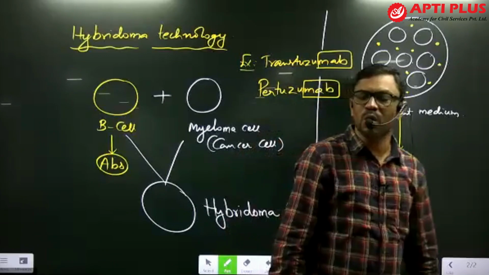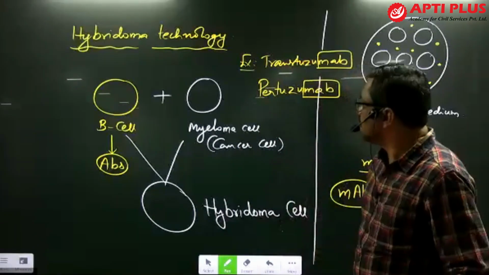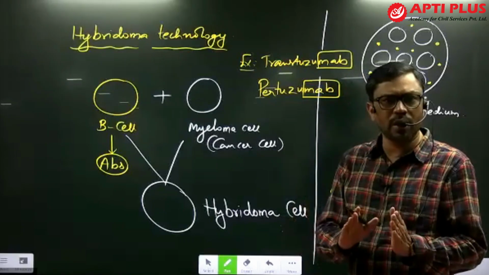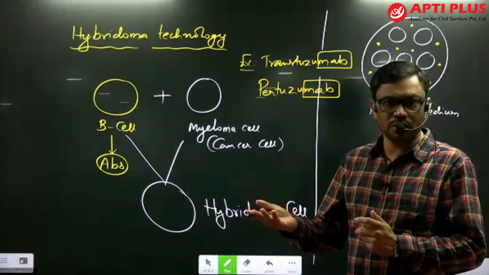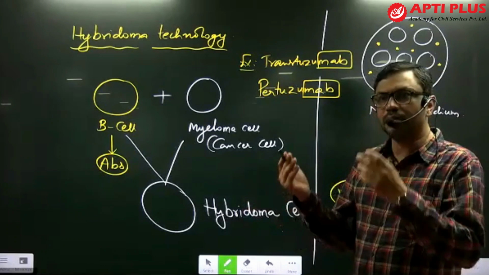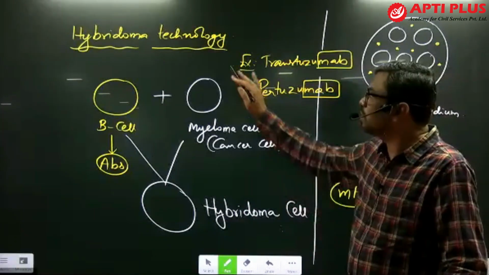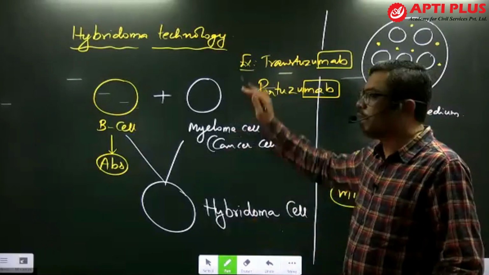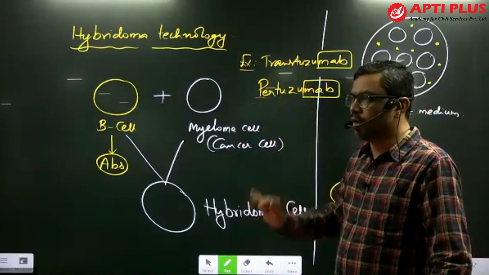MAB represents monoclonal antibodies. From an exam point of view, you just have to remember what monoclonal antibodies are and how they are produced. What is the method involved in the production of monoclonal antibodies? That is simply hybridoma technology. This hybridoma technology is used to produce monoclonal antibodies.